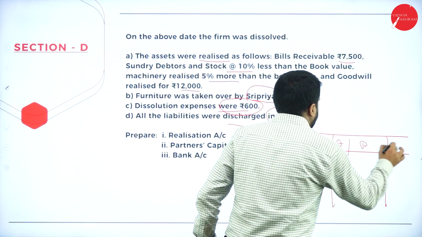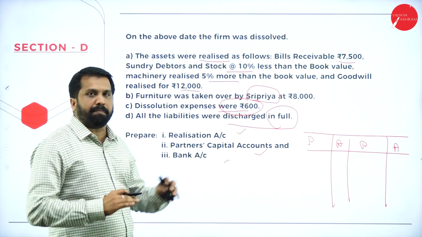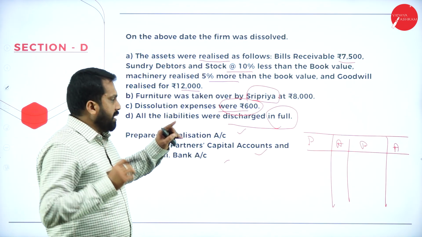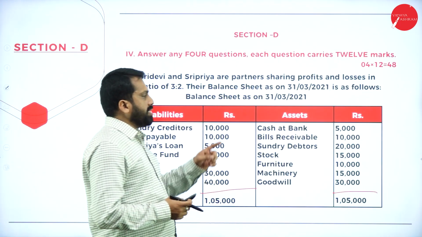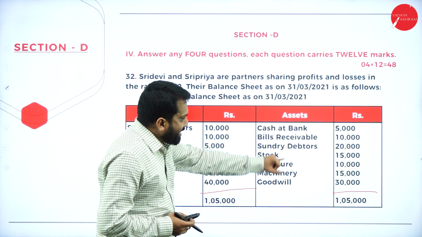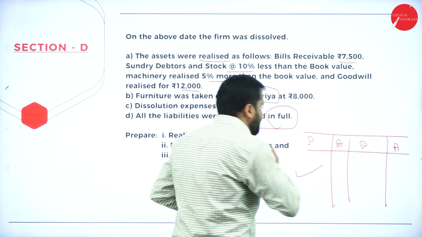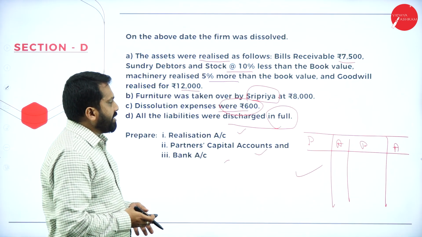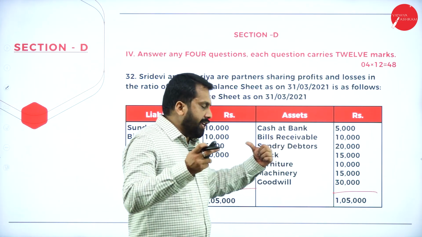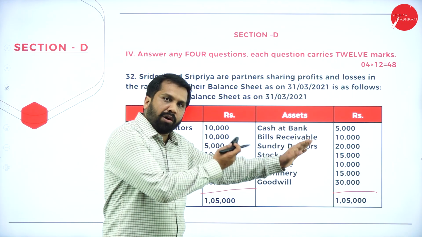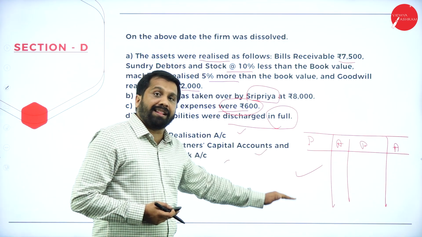The shortcut I am teaching you, remember this, so you will not skip dissolution of a partner, because it is a complete 12-mark problem in your examination. What you are supposed to do in realization is, whatever assets they have given, copy, paste them to the opposite side. Your asset is on the credit side. We cannot call it the credit side because it is a balance sheet. If your asset is on the right side, copy all the assets and paste them into the debit side or left side.